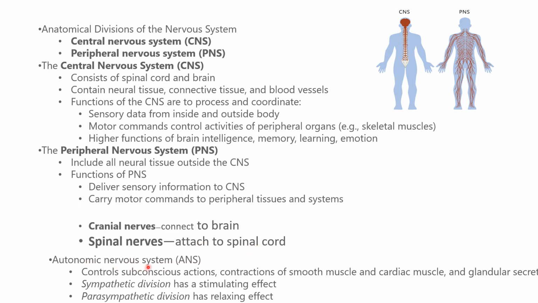Autonomic nervous system. So what is the function of the autonomic nervous system? It is to control subconscious action, contraction of smooth muscles and cardiac muscles, and glandular secretions which are not under our control. So involuntary movements. They are of two types: sympathetic division having a stimulating effect and parasympathetic division having a relaxing effect. Now this we will study in our next slide.